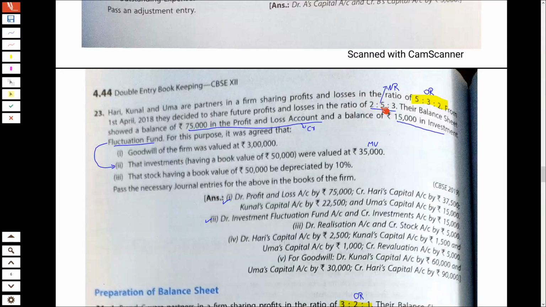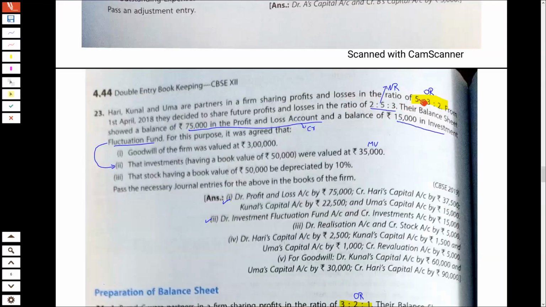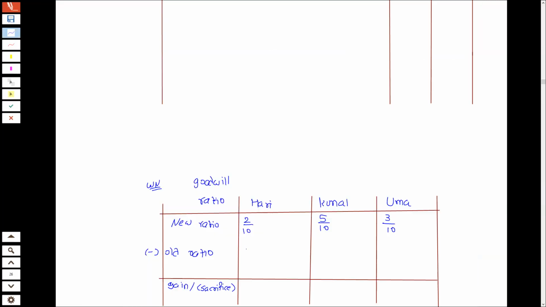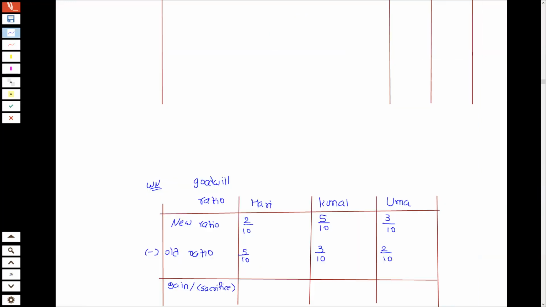What is the new ratio? New ratio is 2:5:3. So 2 by 10, 5 by 10, 3 by 10. Old ratio was 5:3:2. So 5/10, 3/10 and 2/10. So 2 minus 5, so it is minus 3 by 10.